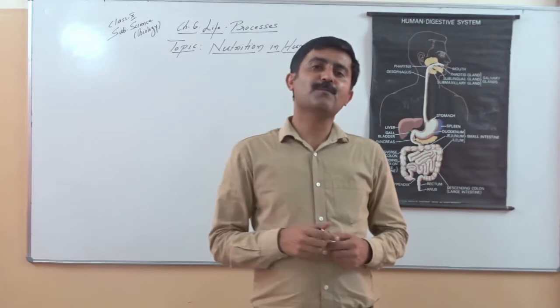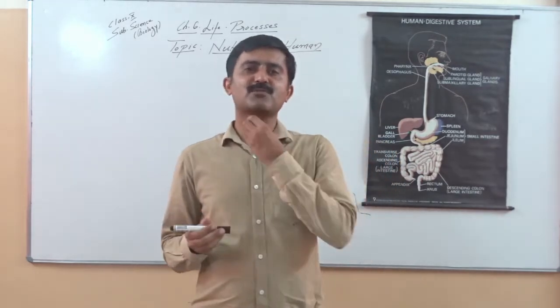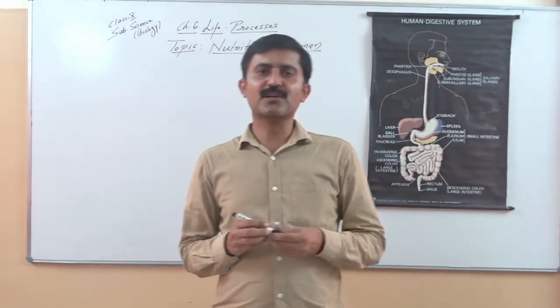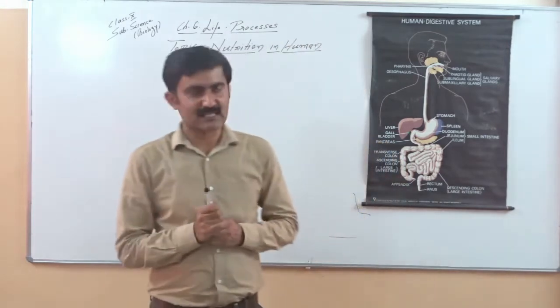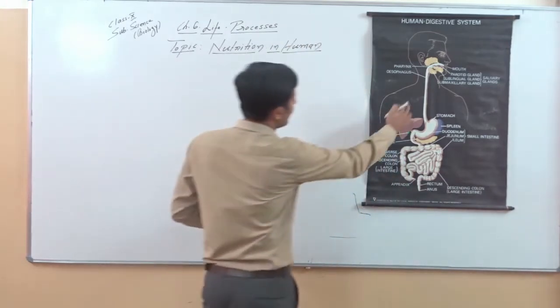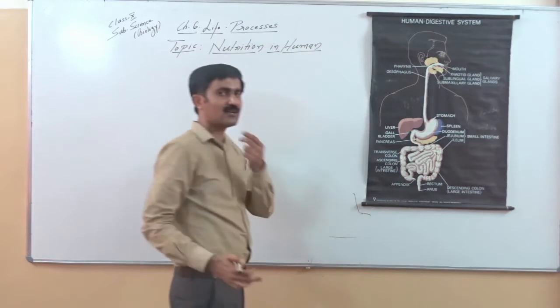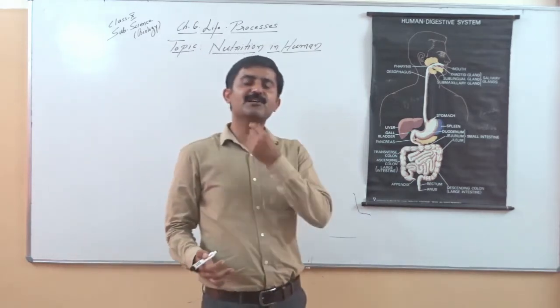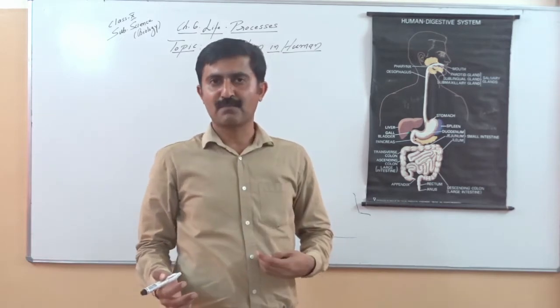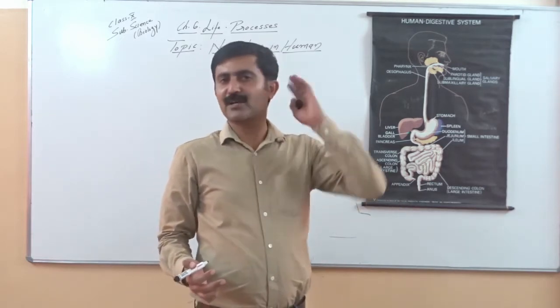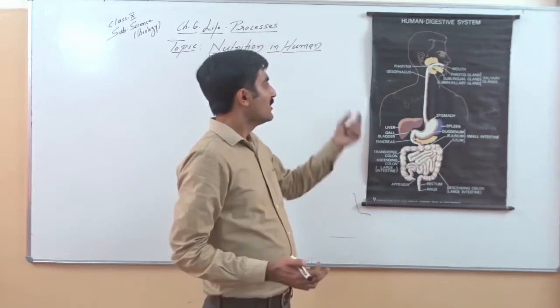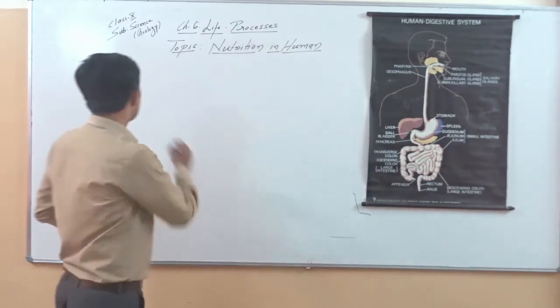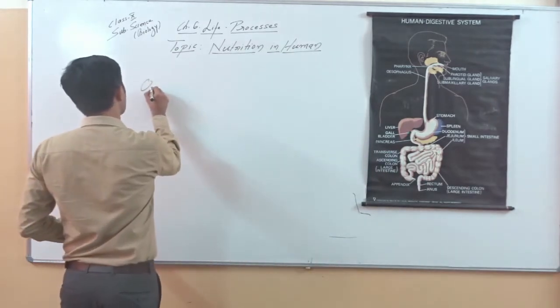The pharynx opens into a long muscular tube. That long muscular tube is known as the esophagus. So the second part here, you can see this long muscular tube that extends from the pharynx and enters inside our abdominal cavity. This is the only tube that passes through the diaphragm. This is a long muscular tube present dorsally in our body.